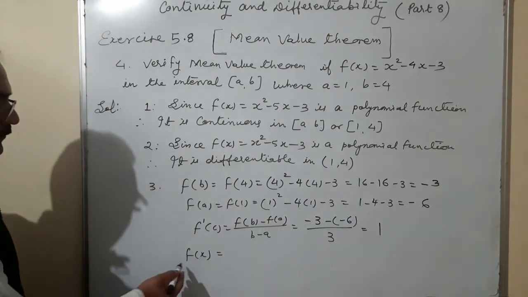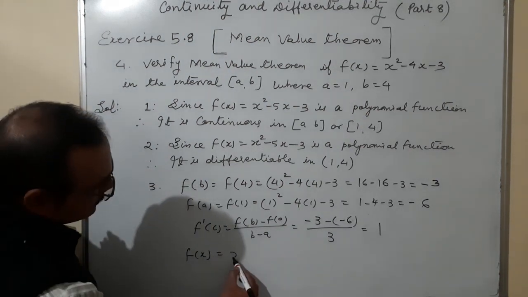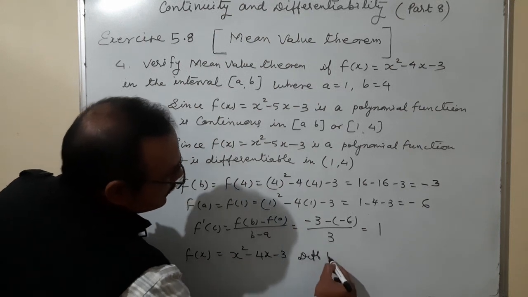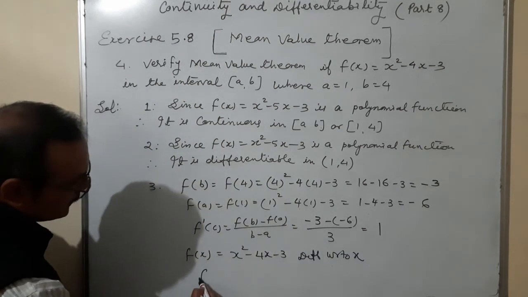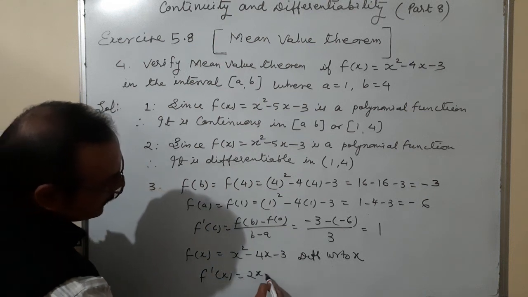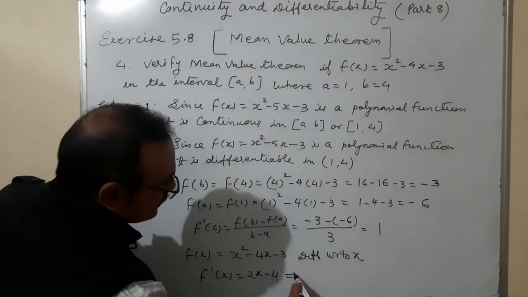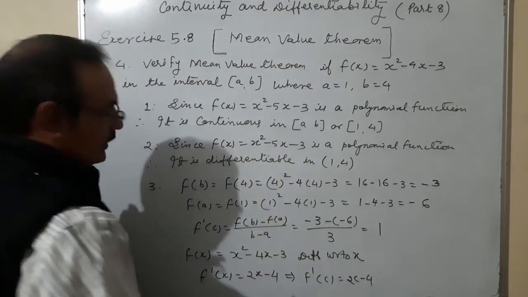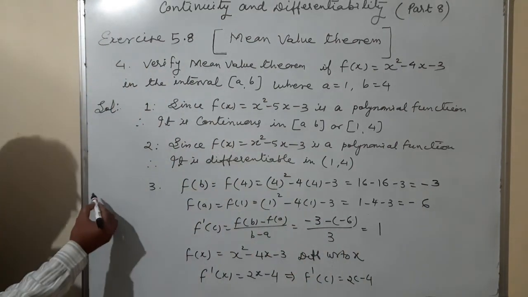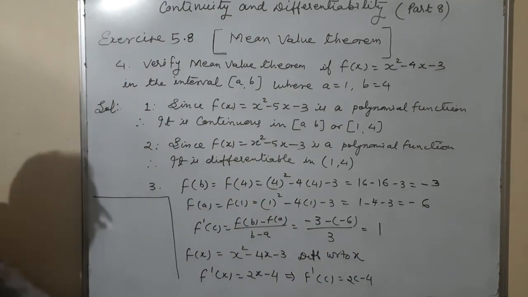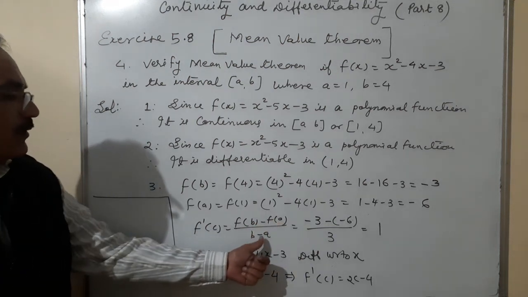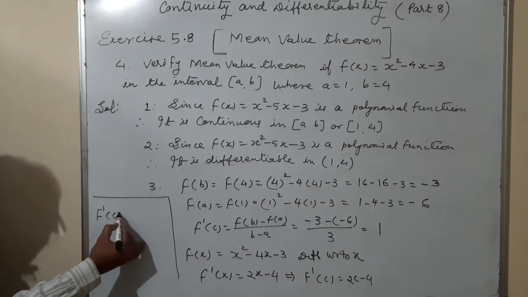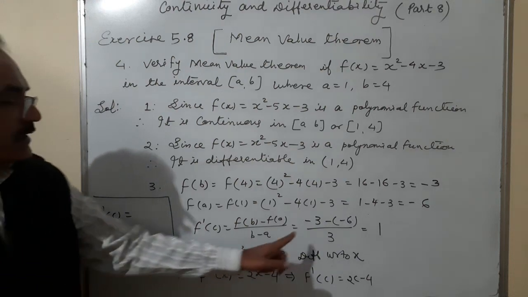Okay. F of x is equal to x square minus 4x minus 3. Differentiate with respect to x. We are getting f dash x is equal to 2x minus 4. That means f dash c is equal to 2c minus 4. Okay. And after that, here the condition is f dash c is equal to f of b minus f of a upon b minus a, is equal to 1. So I'll write here f dash c is equal to 1.